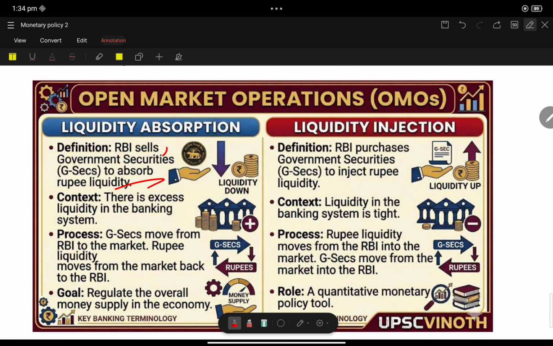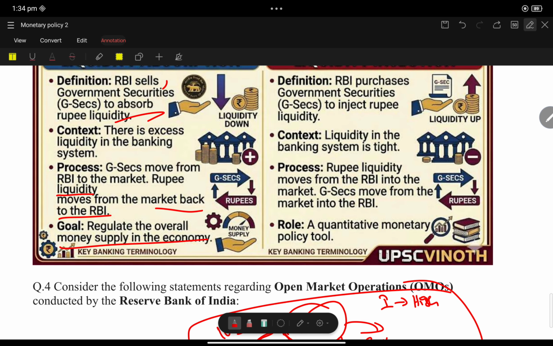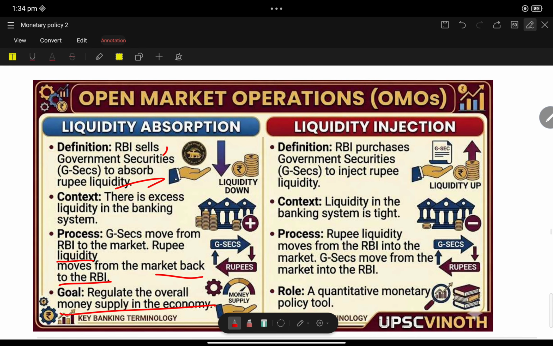When there is excess liquidity in the banking system, GSEC moves from RBI to the market, and rupee liquidity moves from the market back to RBI, regulating the overall money supply. Then liquidity injection. What is meant by liquidity injection? It's very, very simple. RBI purchases government securities to inject rupees. That's all.